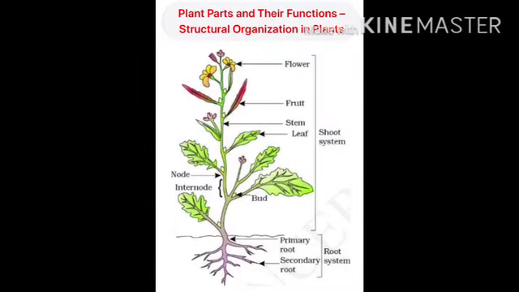Now I'm going to tell you about the plant parts. Basically, the plant is divided into two systems. One is the root system and the second is the shoot system. In the root system there is only root, but in the shoot system there are many things like buds, flowers, fruits, leaves. And there are two types of root: one is the primary root and the second is the secondary root.